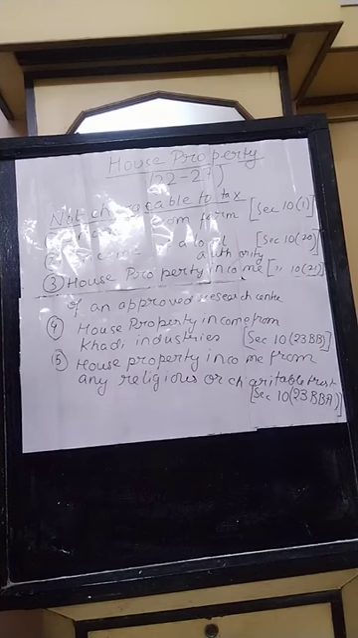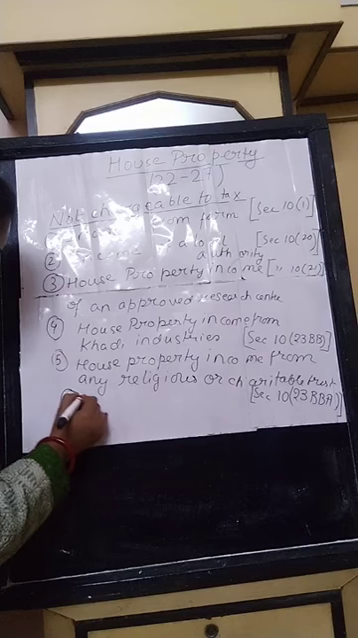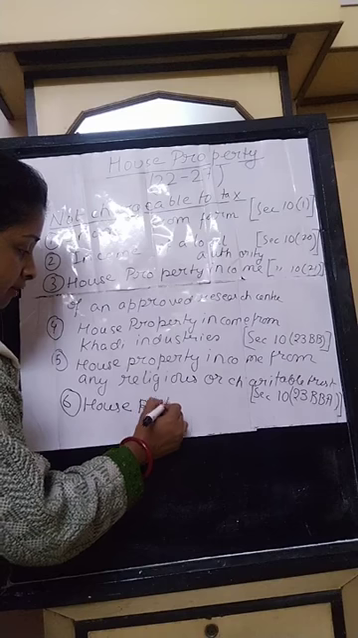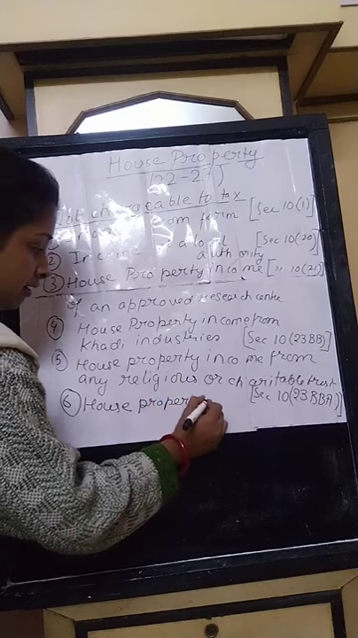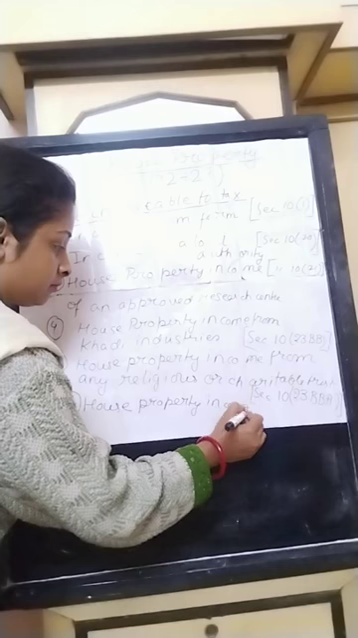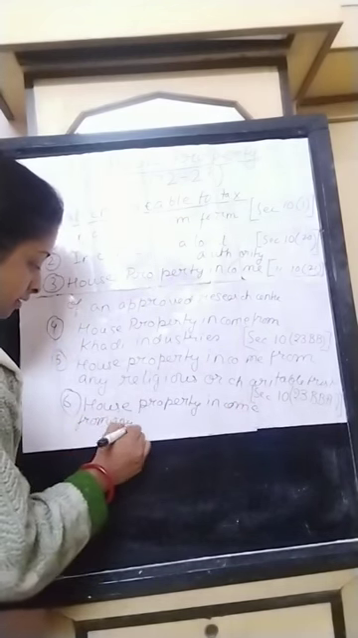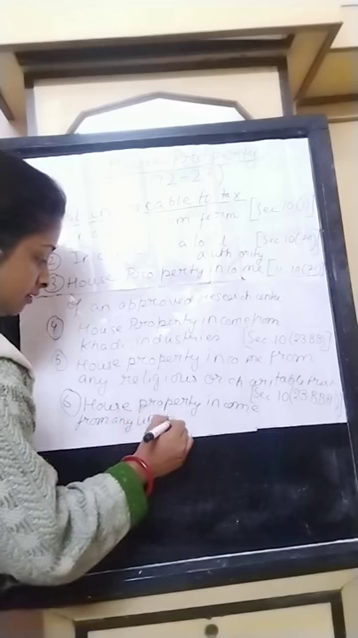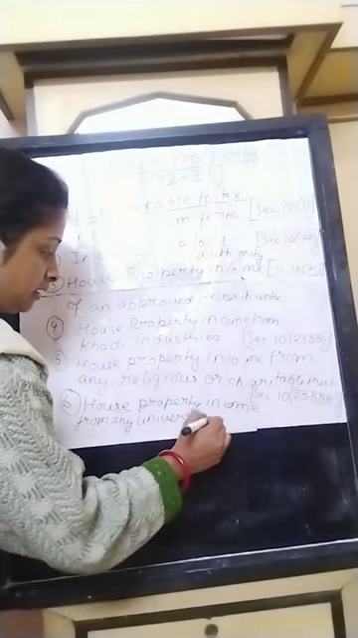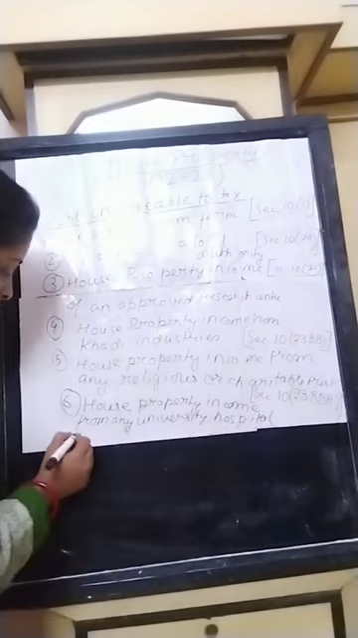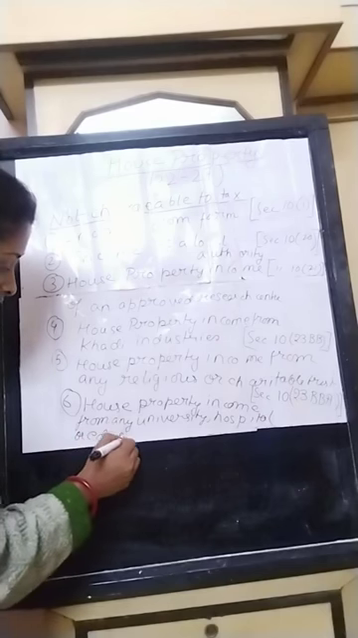Now comes the next one, that is income from any university, educational institution or hospital. House property income, very important, from any university, hospital or educational institution.